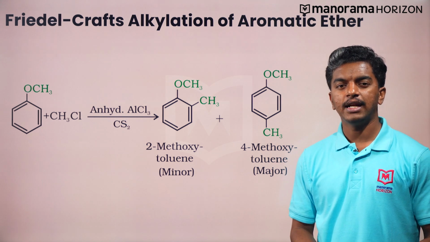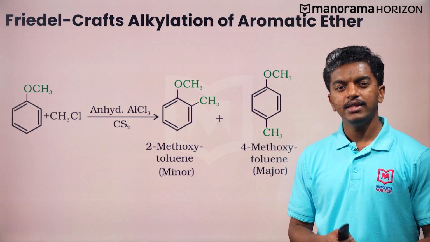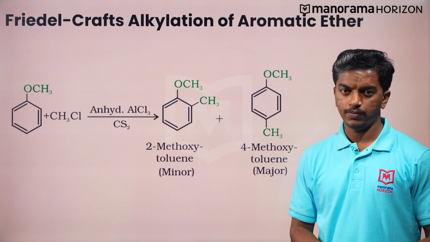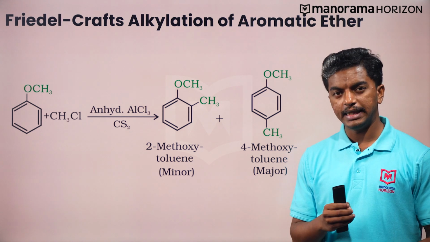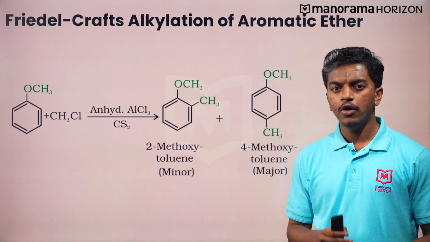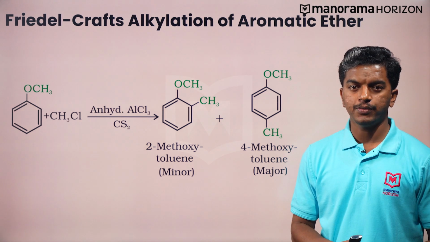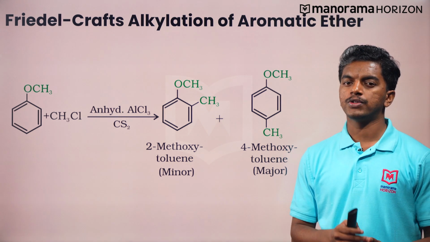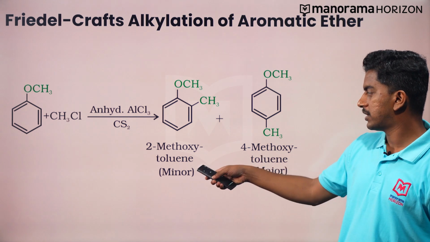Next, we will see the Friedel-Crafts alkylation reaction. Here you can see the methylation of anisole. Anisole reacts with methyl chloride in the presence of anhydrous aluminum chloride to yield 4-methoxytoluene as the major product and 2-methoxytoluene as the minor product.